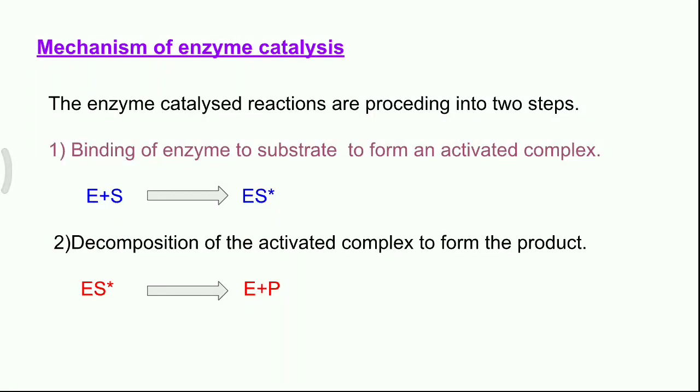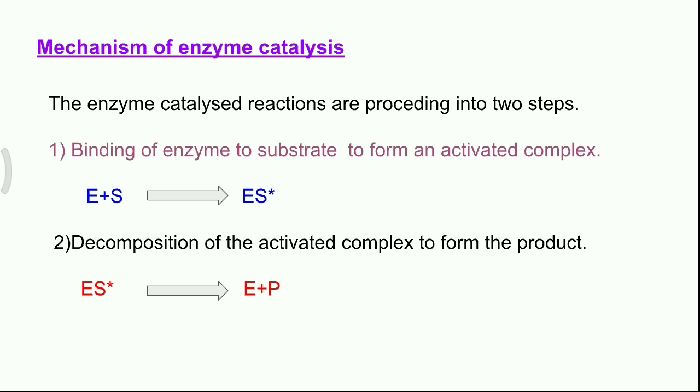Mechanism of enzyme catalysis. Now we are going to discuss the steps involved in enzyme catalysis. There are 2 steps. Step number 1. Binding of enzyme to substrate to form an activated complex. E plus S giving ES star. E is the enzyme, S is the substrate, and ES star is the activated complex.